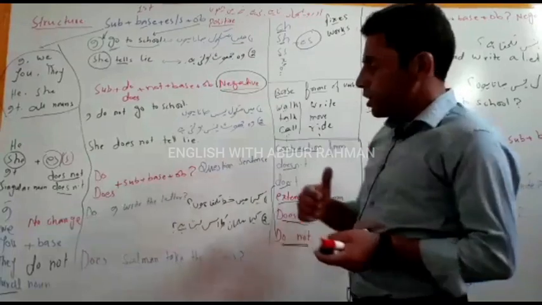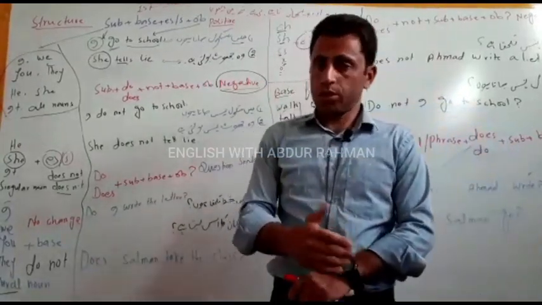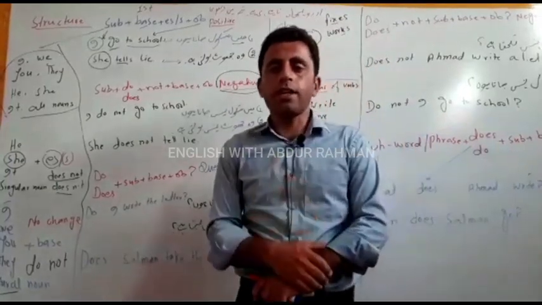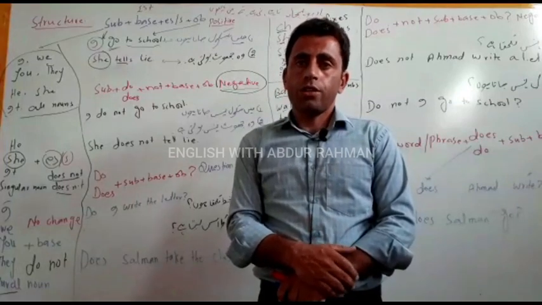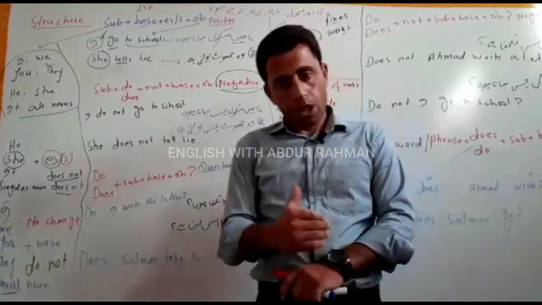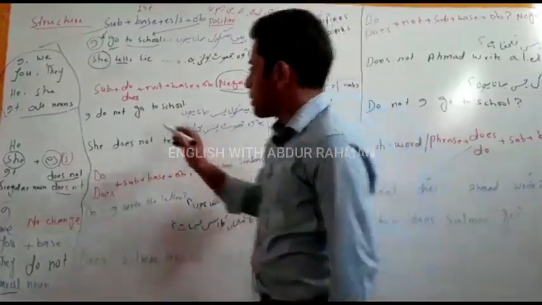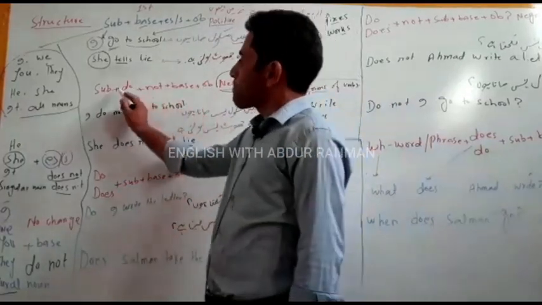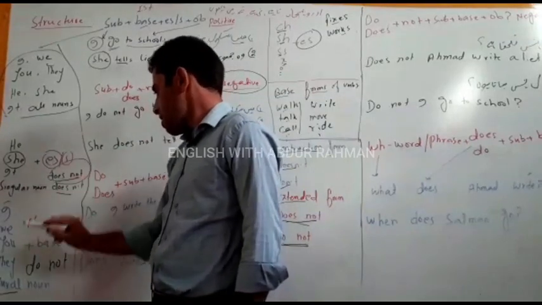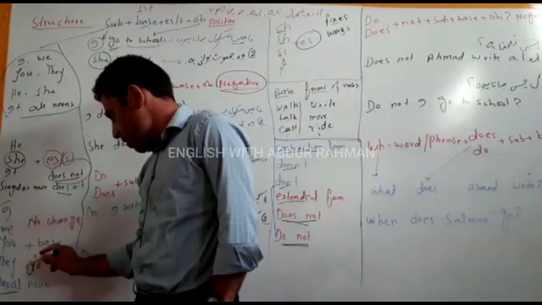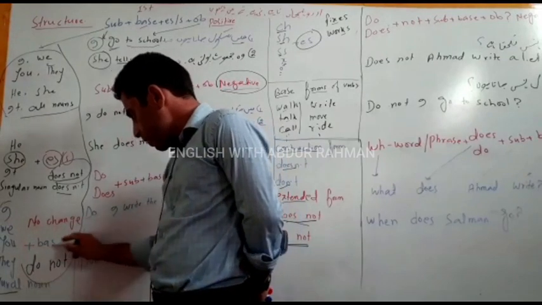When we speak English, we should use contraction forms in our spoken language, and when we write any piece of writing, we will use the extended form in written language. So when we make sentences with he, she, it, or a singular noun, we add does not, and when we make sentences with I, we, you, they, or a plural noun, we write do not.